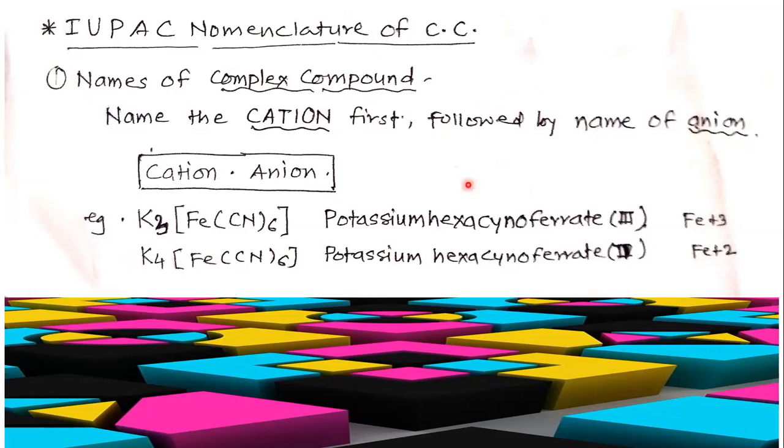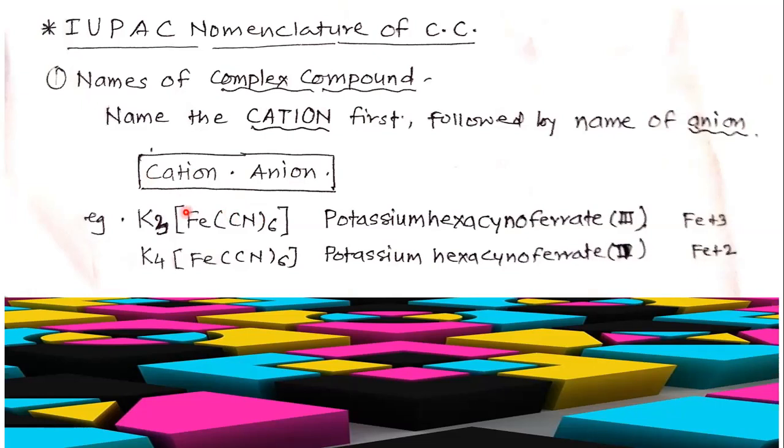So in this table, the formula is given. First indicate the cation, then the anion. It will be clear from this example: K3[Fe(CN)6].